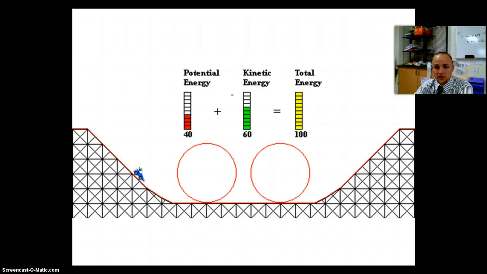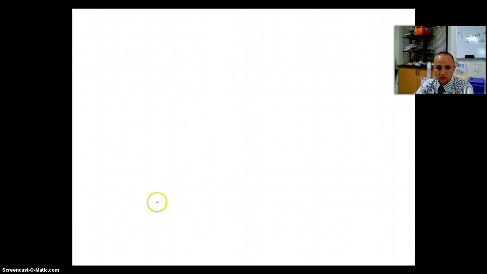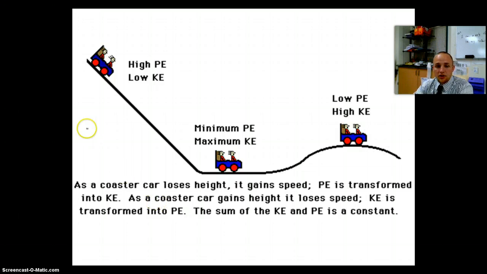So once again, we see that in order for it to move up this ramp, we have to have work done in the system. In this case, gravity is what does the work. But anyway, we'll keep moving forward now. So as our coaster loses height, we notice that we have a high potential energy because we start off higher, and a low kinetic energy because we start off moving slow. So as we speed up down the ramp, our kinetic energy is going to increase, but as our height decreases, our potential energy is going to decrease.